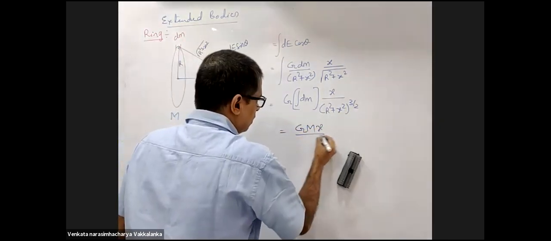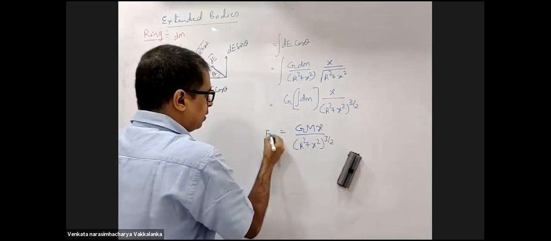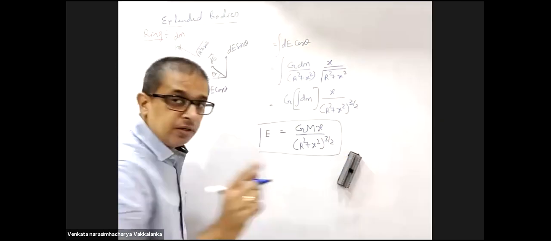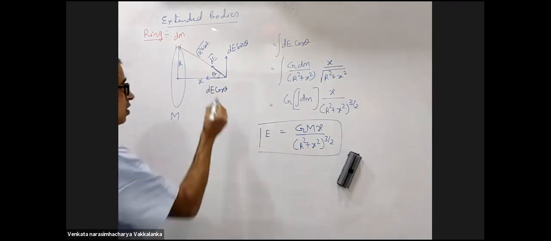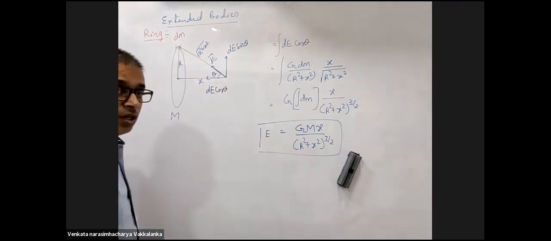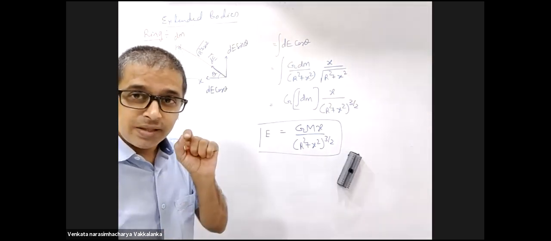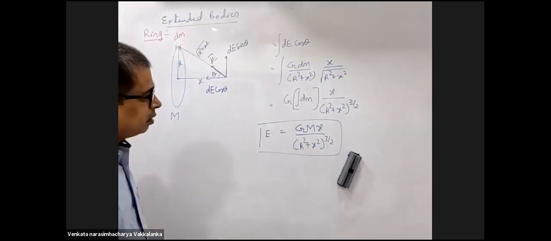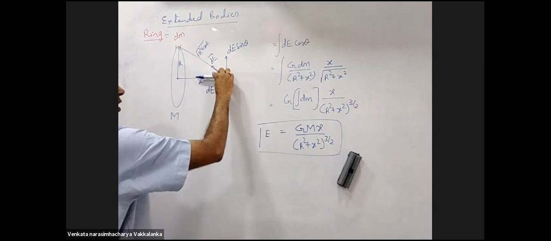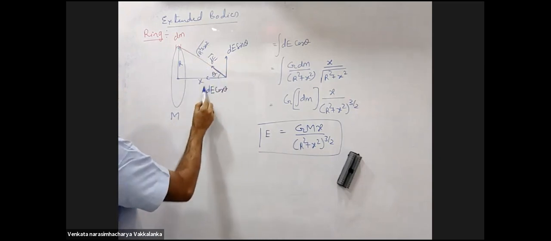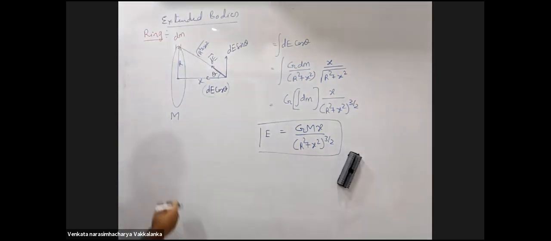Gmx upon r square plus x square to the power 3 by 2 is in which direction? This direction. Is in which direction? This direction. Agreed? So the negative was accommodated with the direction we took. You have taken dE cos theta now. Why will I get negative? This dE cos theta you have taken in this direction. Adding up all of them, the direction is already taken. I'll not get a negative sign. Okay, sir.